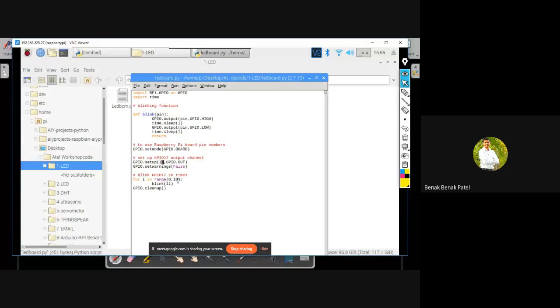Let me change its range to just 3. Let me save the program by hitting Control S. And in order to run this Python program, all I've got to do is go to Run and hit Run Module, or the shortcut is F5.